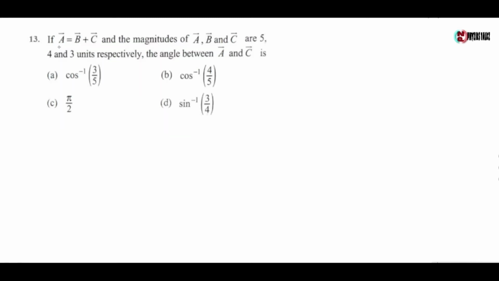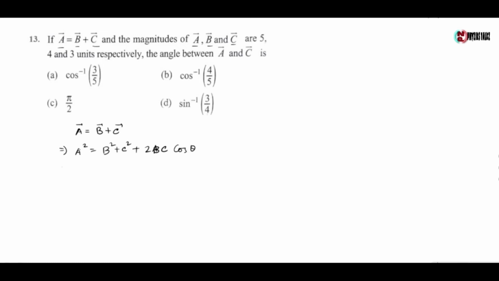Next question, if vector A equals vector B plus vector C and the magnitudes of A, B and C are 5, 4 and 3 units respectively, then the angle between A and C is. Now here given that A vector is equal to B plus C vector. If theta is the angle between B and C, then A can be written as A square equals B square plus C square plus 2BC cos theta, where theta is the angle between B and C.